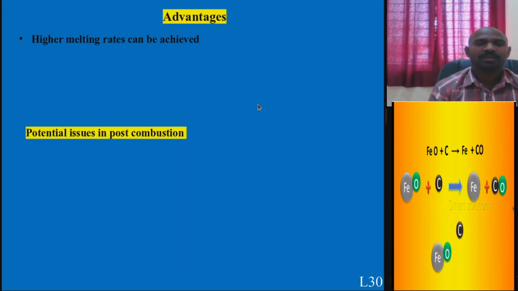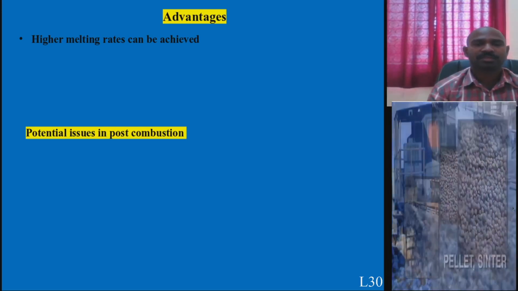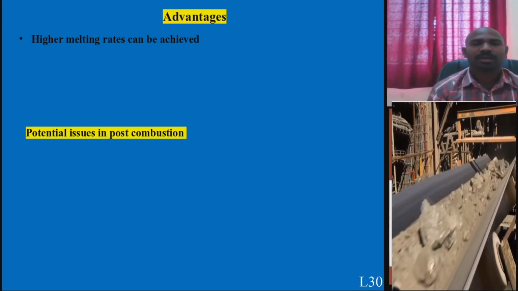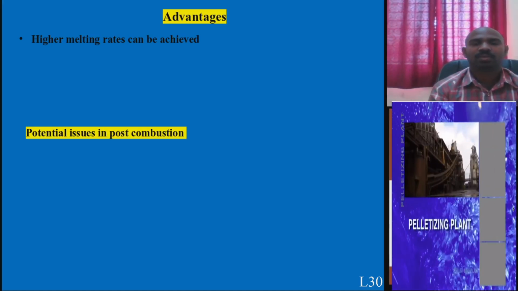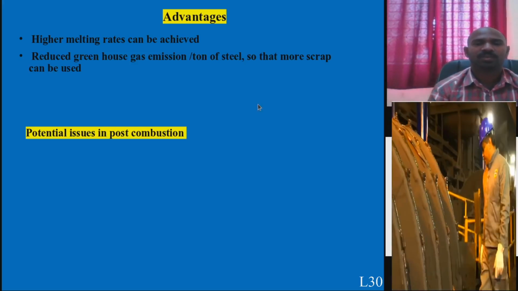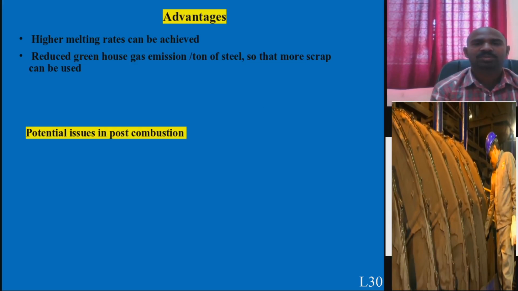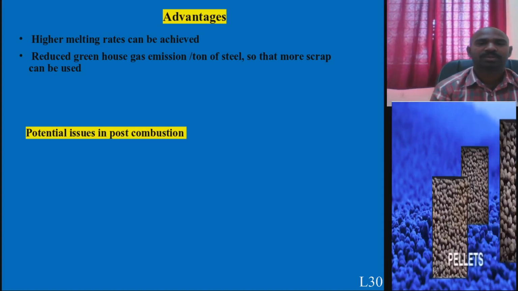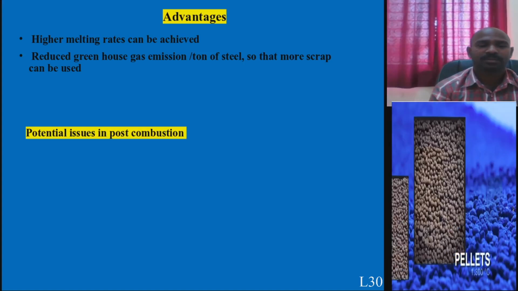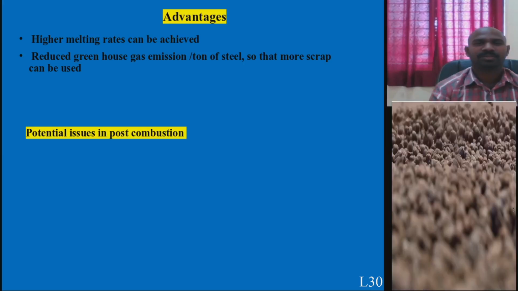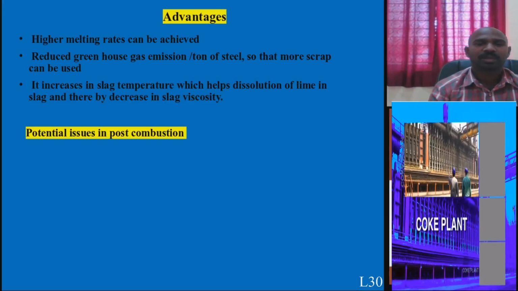Now let us see what the advantages of using this are. You can get high melting rates for tapping of molten metal as well as slag after LD converter steel making, which goes to the continuous casting process. Another thing is that greenhouse gas emission is also reduced indirectly per ton of steel, so that you can add more scrap, not only liquid pig iron, and you can also add some amount of steel scrap, and the slag temperature increases.